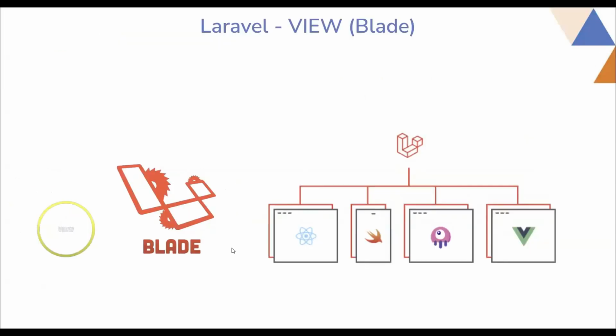So the Blade templating system has a very unique feature: it can be used along with various front-end frameworks, you name it, React, Svelte, Livewire, Vue.js, and there are many others that can be easily connected with Laravel's Blade templating system. And then you can easily render the view client side or server side. There are many options and flexibility to use it.